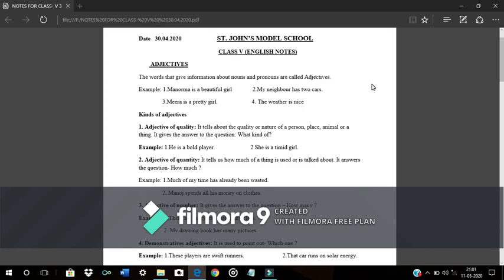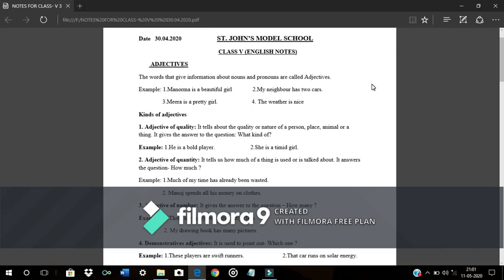Like, he is a bold player. Bold. She is a timid girl. Timid. Kolkata is a large city. Large. He is an honest man. Honest.